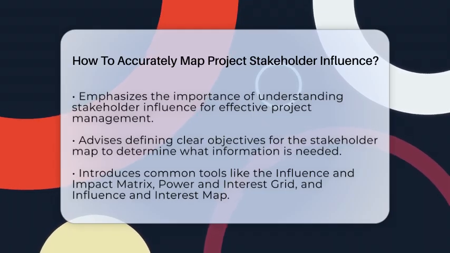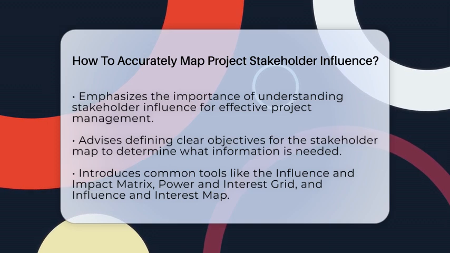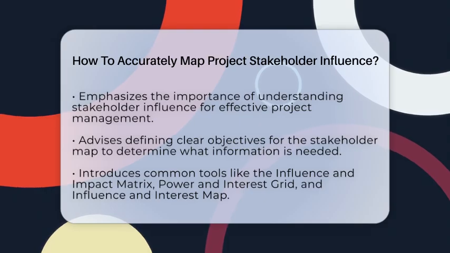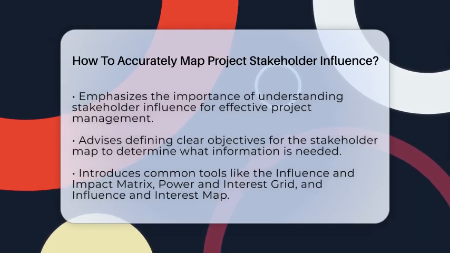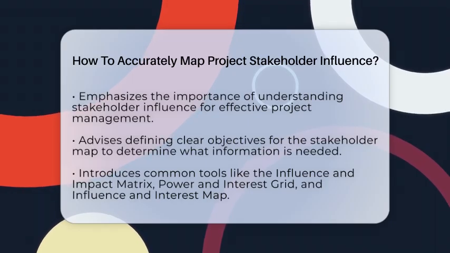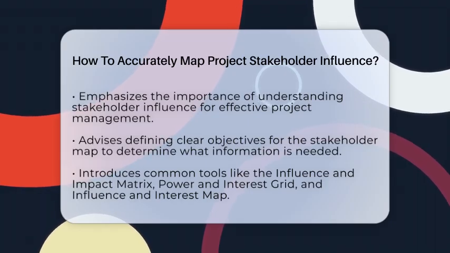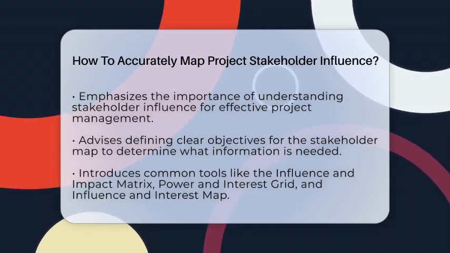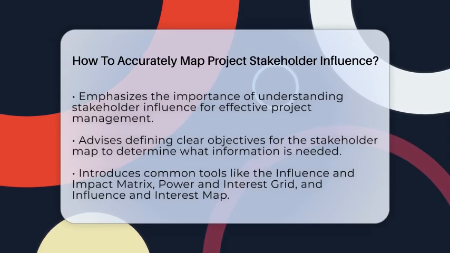with them effectively. Start by figuring out what you want your stakeholder map to achieve. Are you trying to identify who needs regular updates or who can block your progress? Knowing your goal helps you choose the right method. Common tools include the Influence and Impact Matrix, the Power and Interest Grid, and the Influence and Interest Map. These tools help you plot stakeholders based on how much power they have and how much they care about your